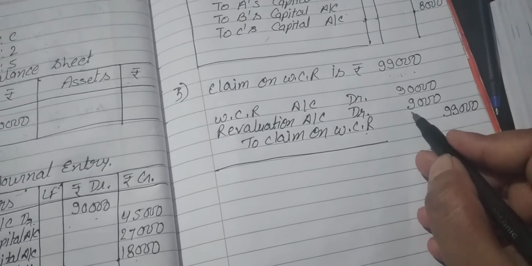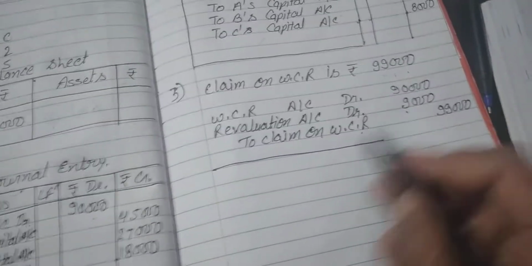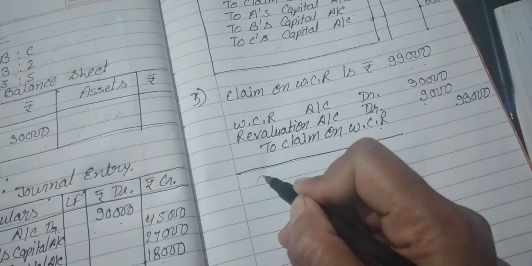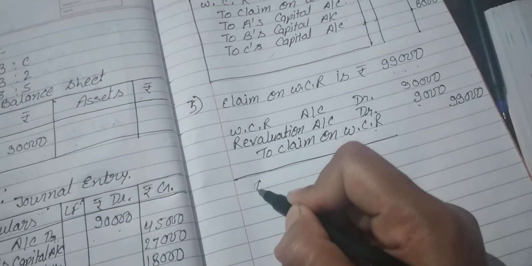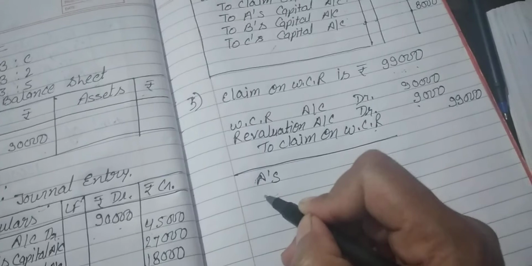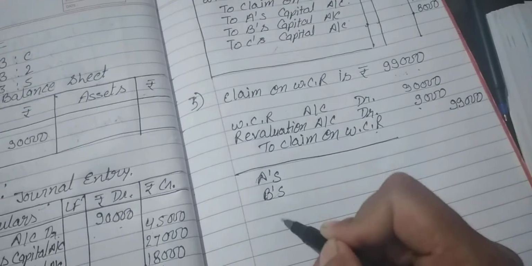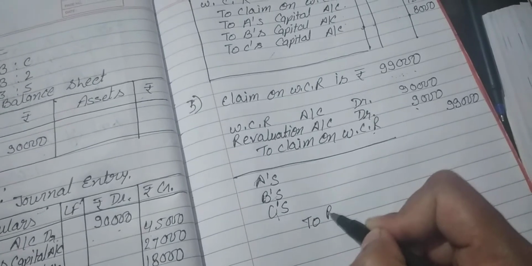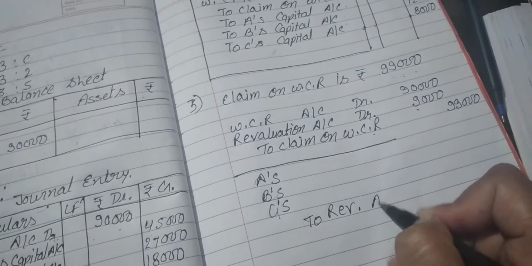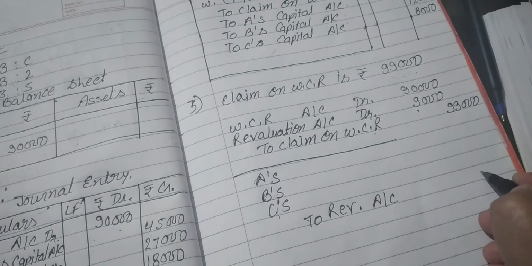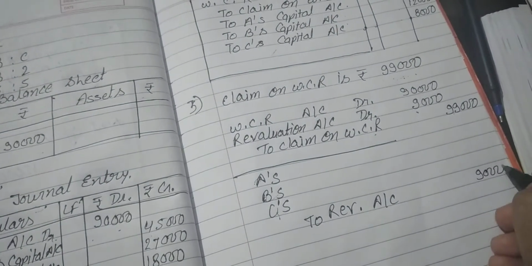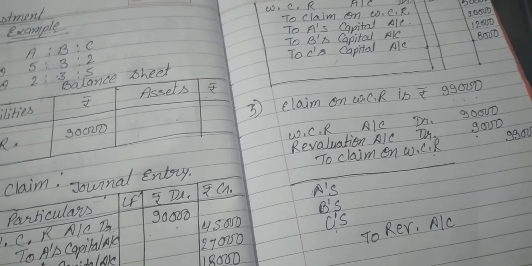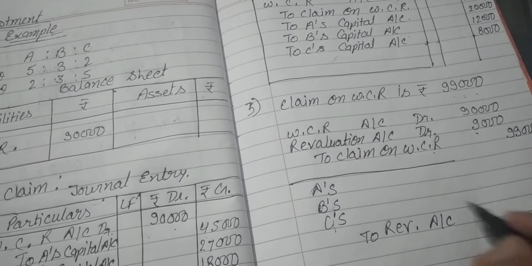So now it will be a loss of the firm. So it will be a loss incurred by the old partners in the old ratio. So A's capital account debit, B's capital account debit, C's capital account debit to revaluation account, that is 9,000. It will be distributed in the old profit sharing ratio, that is 5:3:2.